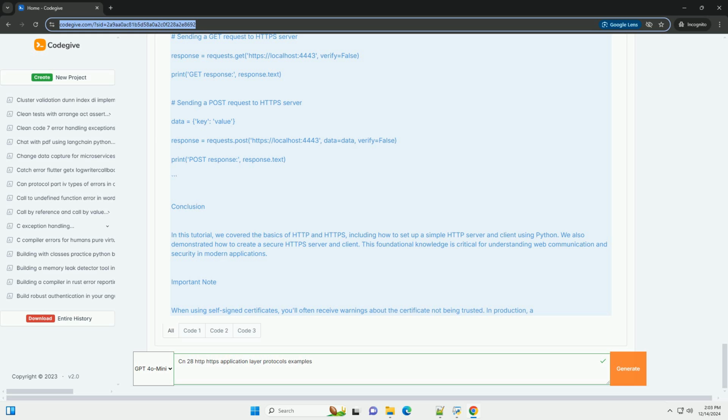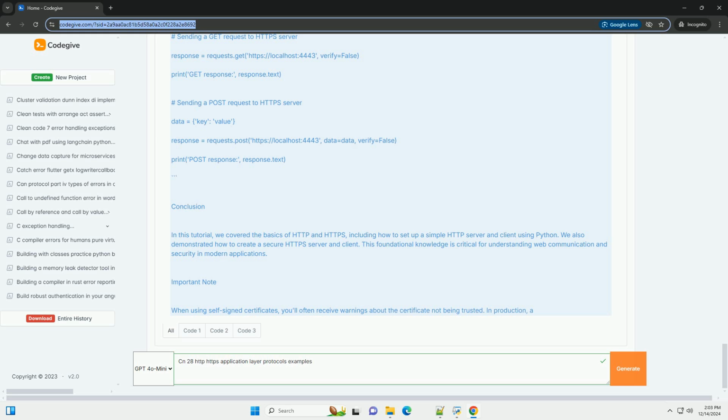Class SimpleHTTPRequestHandler, BaseHTTPRequestHandler. Def do_GET, self. self.send_response, 200. self.send_header, Content-type, text/html. self.end_headers. self.wfile.write, b'Hello, this is a simple HTTP server.'